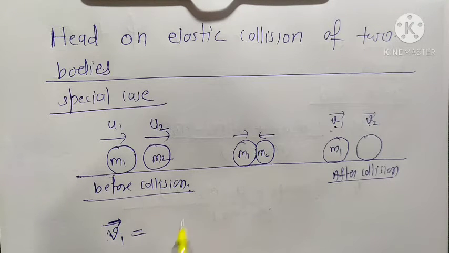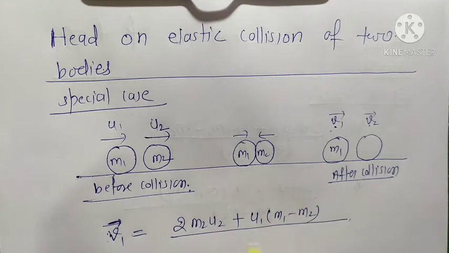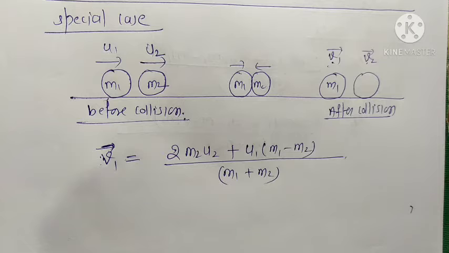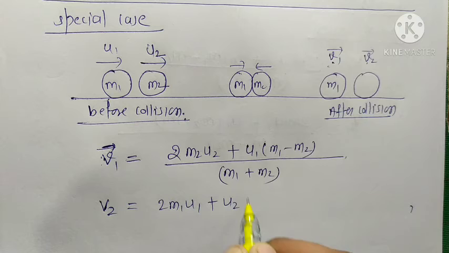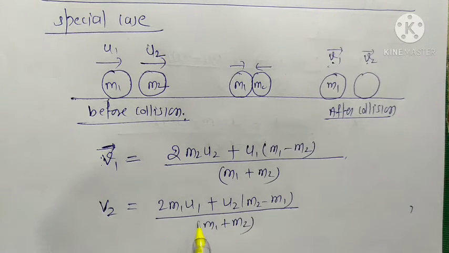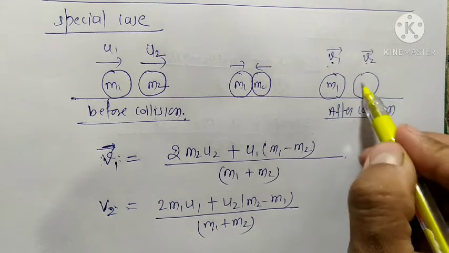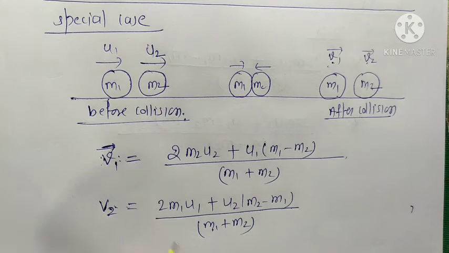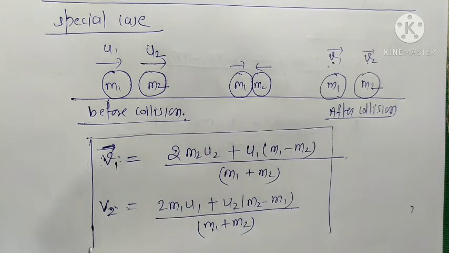So v1 is equal to (m1 minus m2) upon (m1 plus m2) times u1, plus 2 m2 u2 upon (m1 plus m2). And v2 is equal to 2 m1 u1 upon (m1 plus m2), plus (m2 minus m1) u2 upon (m1 plus m2). These are the two velocities after collision. Today we discuss special cases, and we need these two velocities.